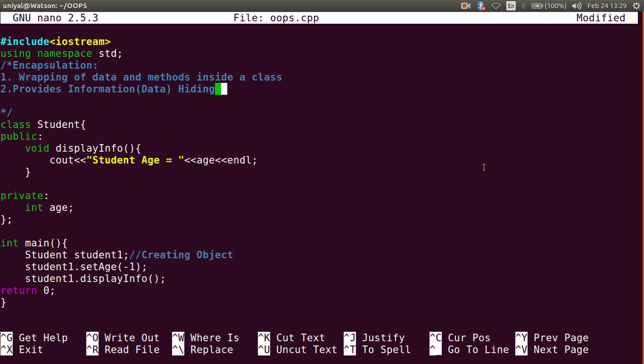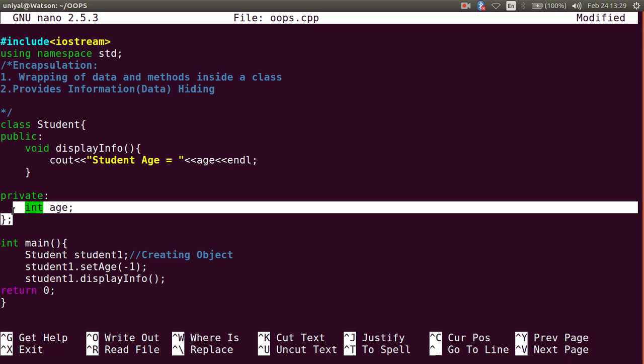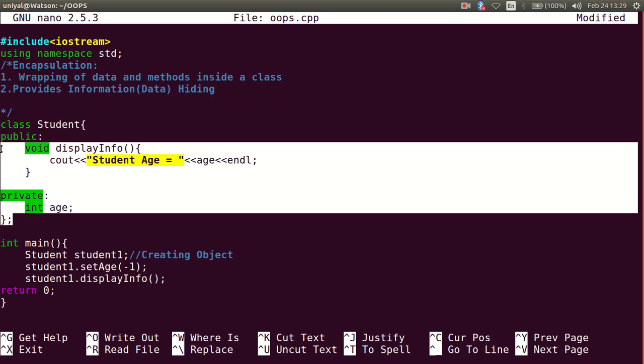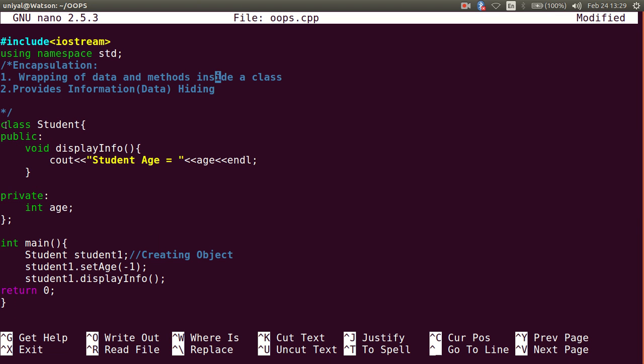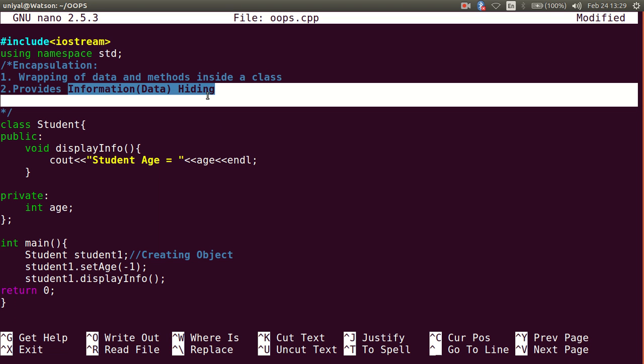In the previous tutorial we discussed encapsulation, which is one of the most important key features of C++ or the object oriented programming system. Encapsulation is about wrapping the data and methods inside a class. As we can see here, the data members and methods are wrapped inside this class Student, and it provides us information hiding, or you can say data hiding.